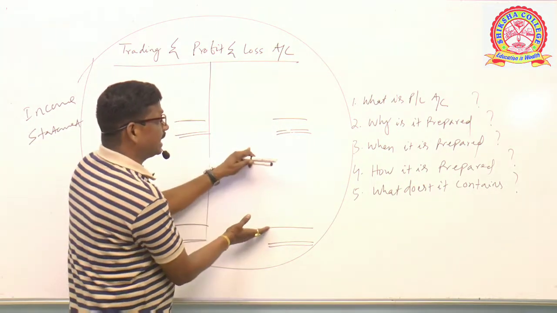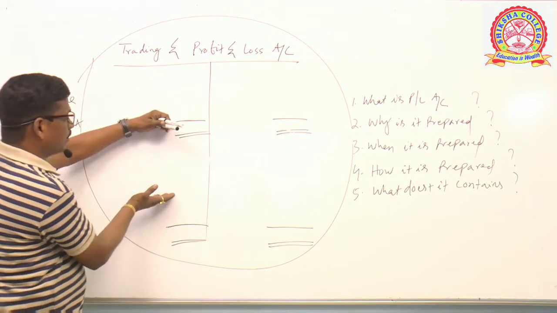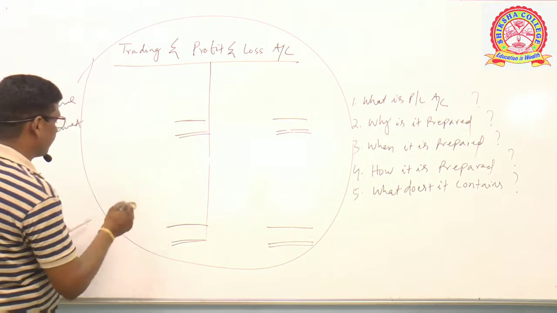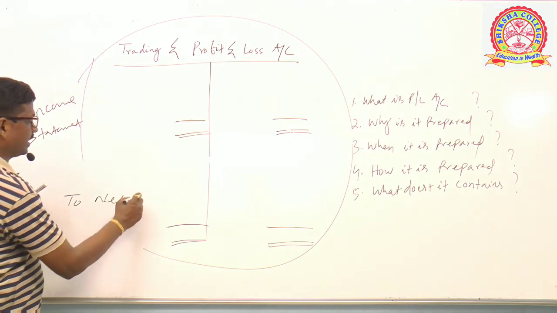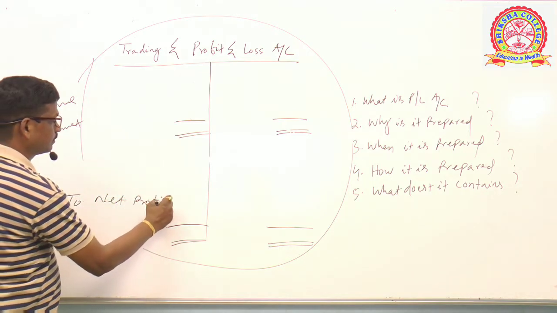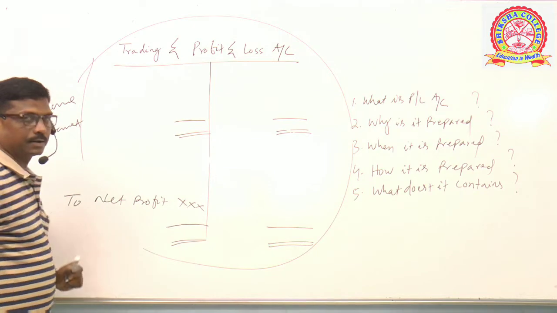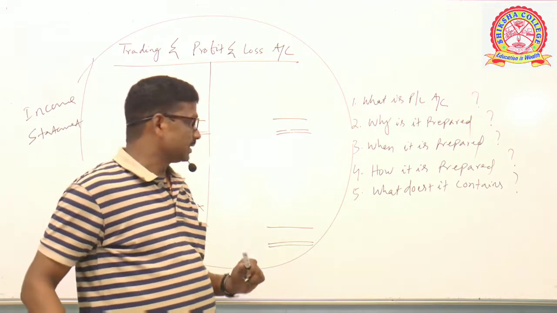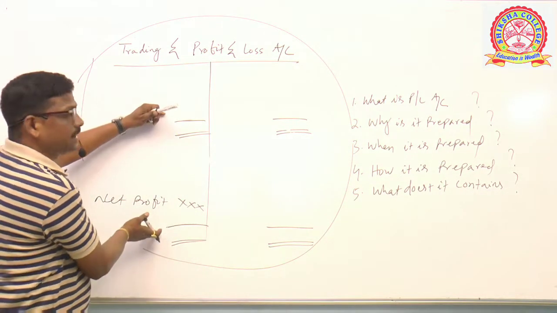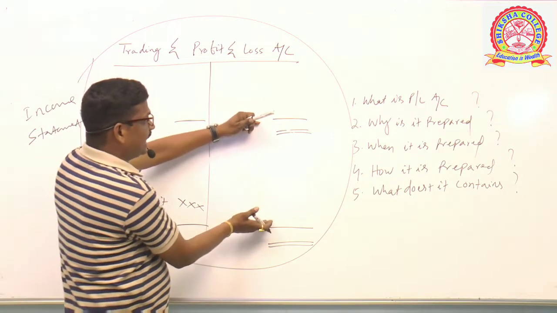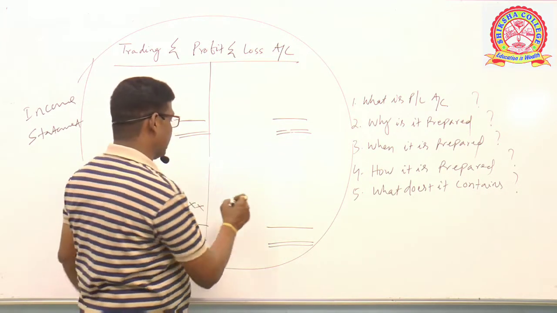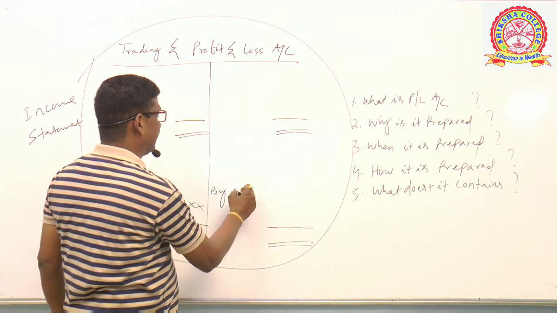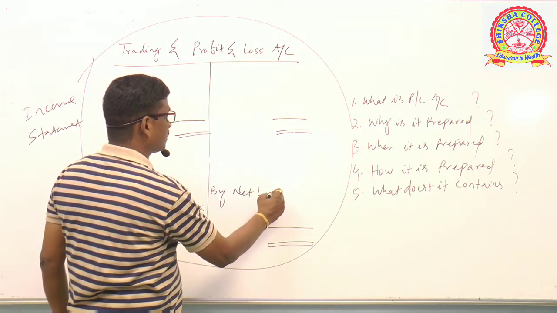If the credit side is more and the debit side total is less, then it is net profit. Clear? If the debit side is more but the credit side is less, then it is a case of net loss. Such loss shall be put here as by net loss.